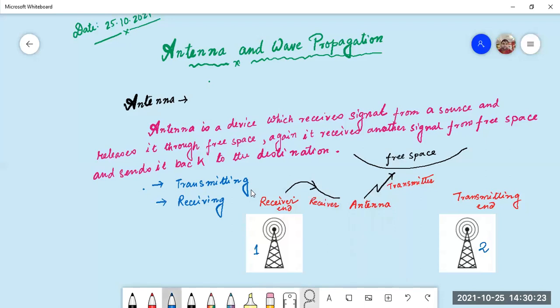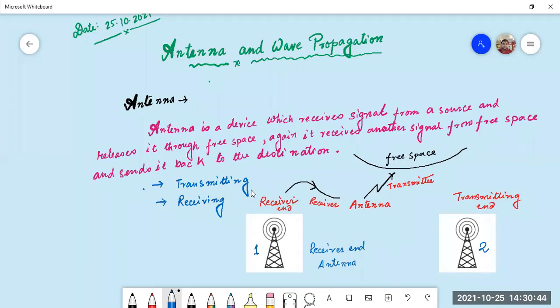One end is the receiver end, and antenna number 1 is the receiver end antenna. Please mute your microphone.